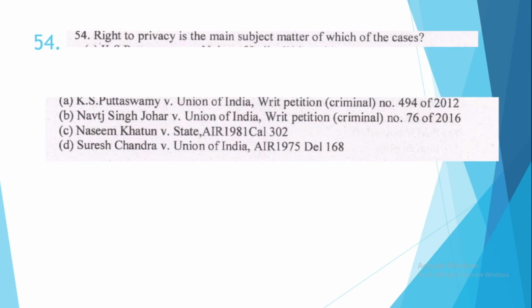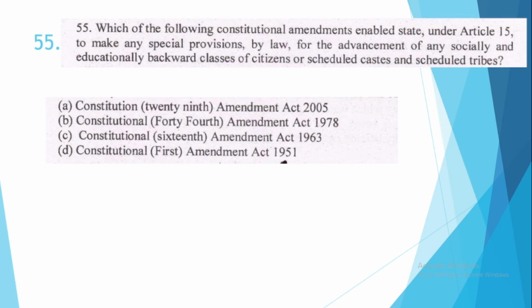54. Right to privacy is the main subject matter of which of the cases? This is option number A, K.S. Puttaswamy versus Union of India. 55. Which of the following constitutional amendments enabled state under Article 15 to make any special provisions by law for the advancement of any socially and educationally backward classes of citizens of scheduled castes and scheduled tribes? So you have to choose the amendment in which the provision was added. So the correct option is option number D, Constitution First Amendment Act